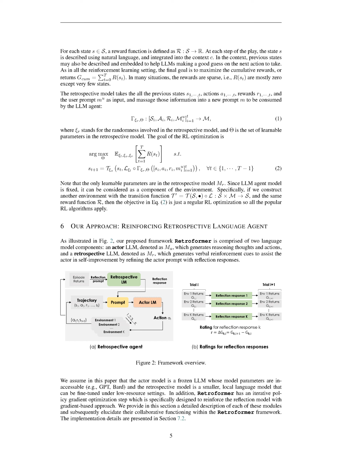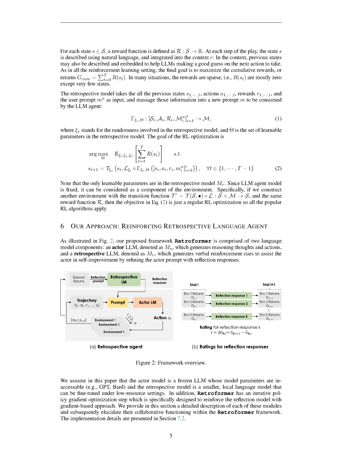For each state, a reward function is defined that assigns a reward to that state. At each step, the state is described using natural language and integrated into the context. Previous states may also be described and embedded in the context to help the agent make a good guess about the next action. The ultimate goal, as in all reinforcement learning settings, is to maximize the cumulative rewards. In many cases, the rewards are sparse, meaning that most states have a reward of 0, with only a few exceptions.